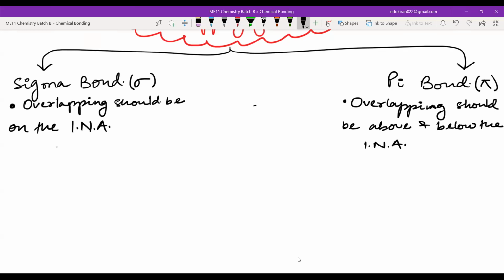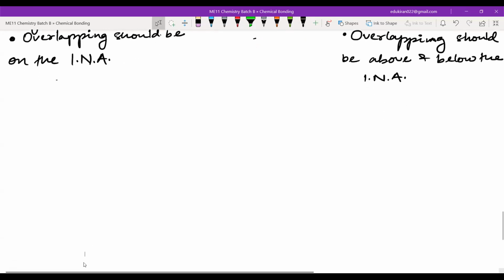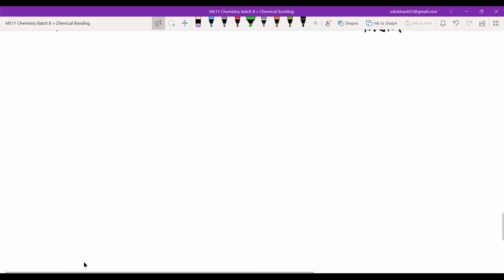Now I don't need to tell you anything. You will be telling me which is pi bond and which is sigma bond. I'm just giving you some examples. You don't write these examples, I'm just letting you know how much you know. I will draw the internuclear axis.